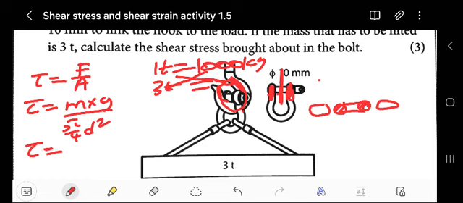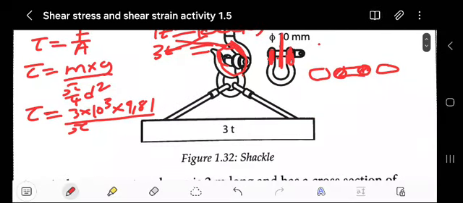Your mass will be 3 multiplied by 1000, which is the same as 3 times 10 to the power of 3. Then the gravity, do not forget, you must have gravity 9.81. We are dealing with the force, then over 4. Your diameter is 10, which is millimeter.